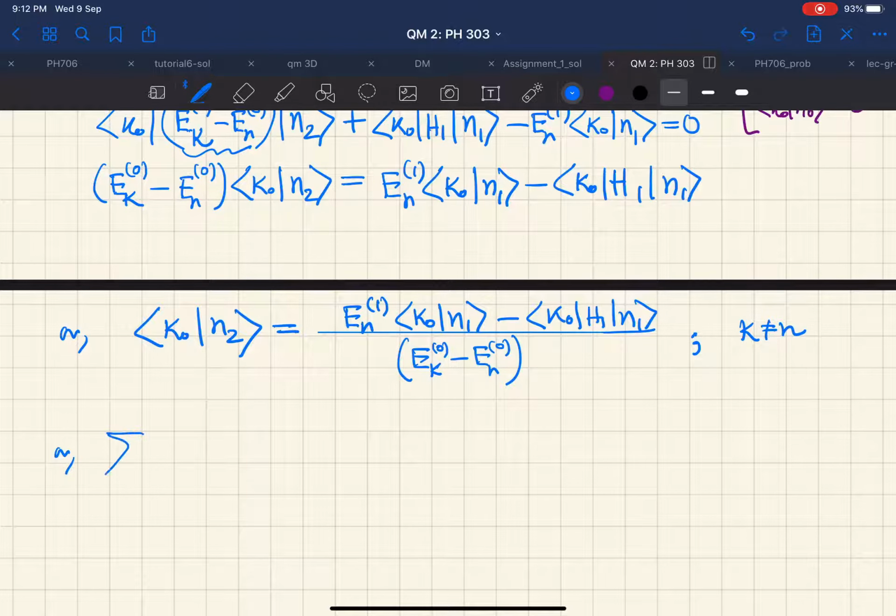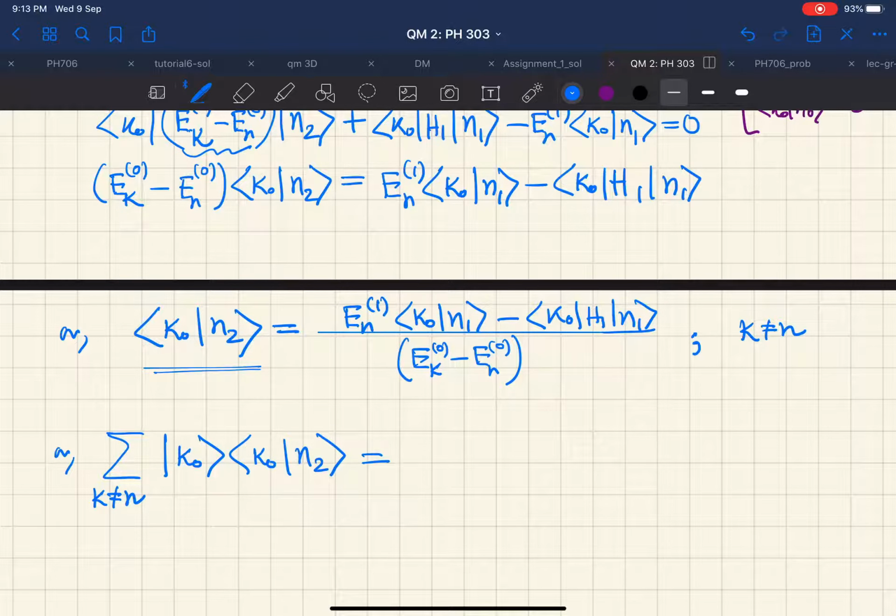We simply introduced something like this. Let us recall that, let us introduce this summation where k is not equal to n, |k0⟩⟨k0|n2⟩. So what we did here, we have taken this equation and then we have operated on the left hand side and right hand side with the sum over ket k0, where k is not equal to n.